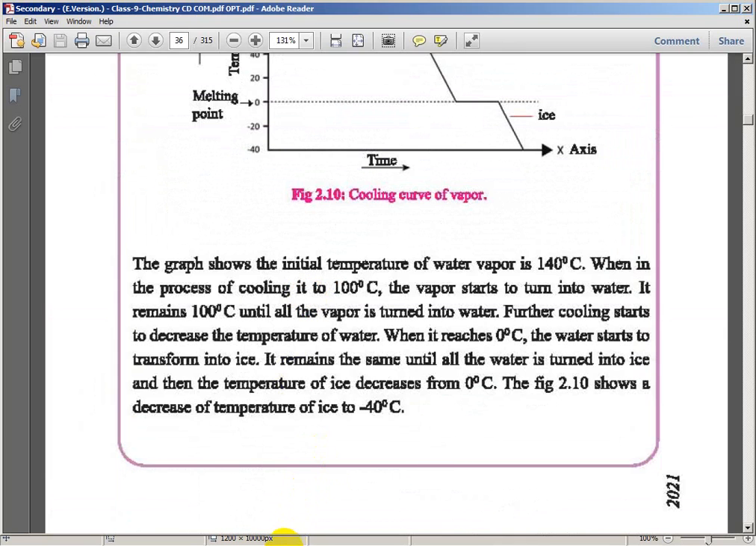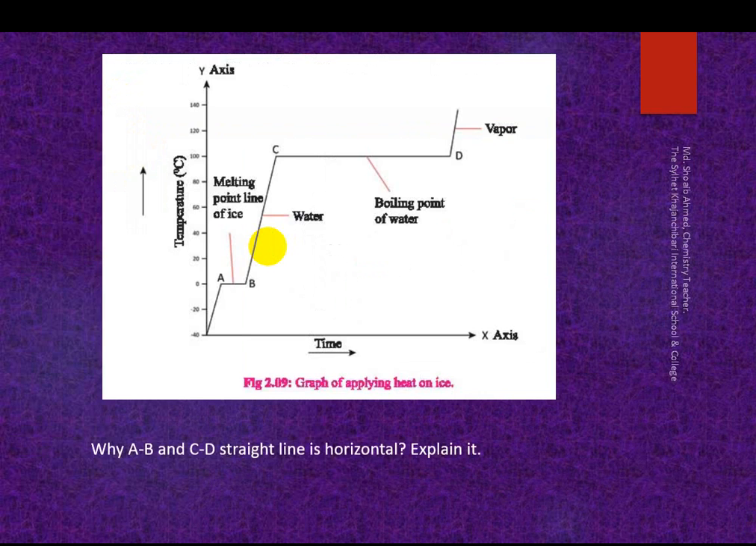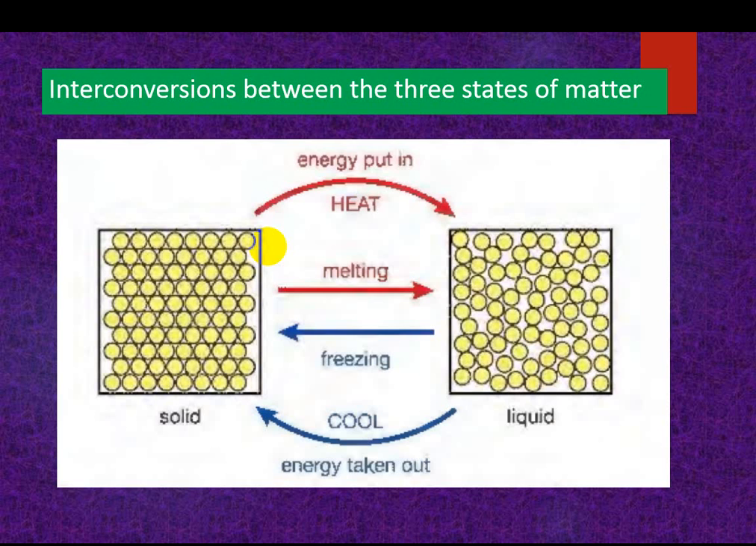Okay, now next, as given in the assignment, everything will be clear. Interconversion between the three states of matter: when energy is put into a solid, the solid turns into liquid by a process called melting. When energy is taken out, liquid turns into solid. This process is called freezing.